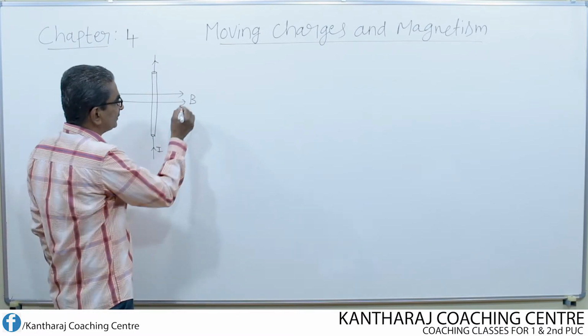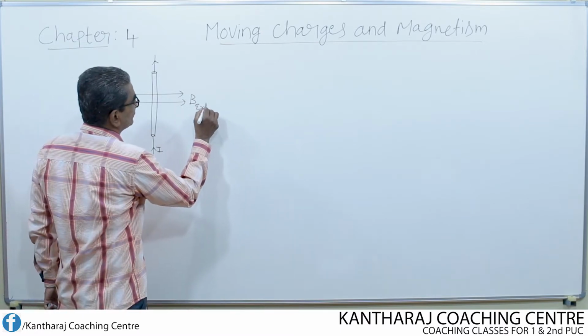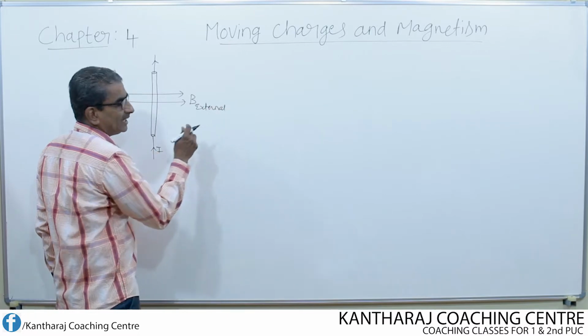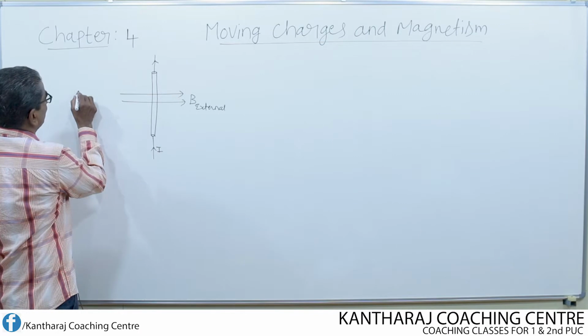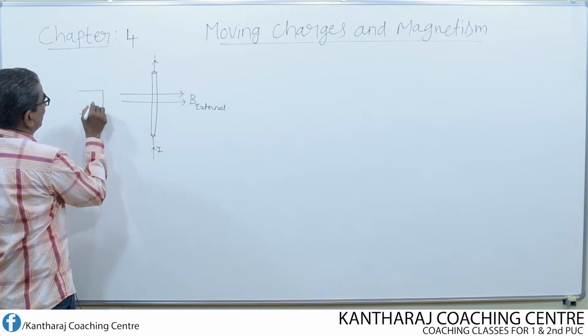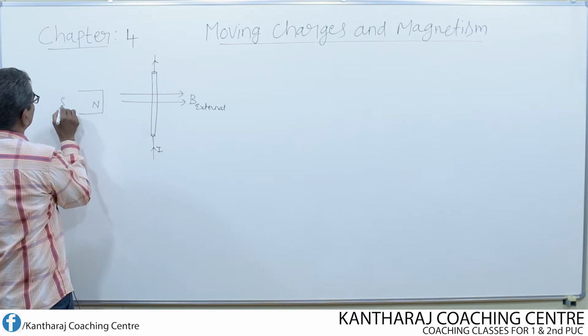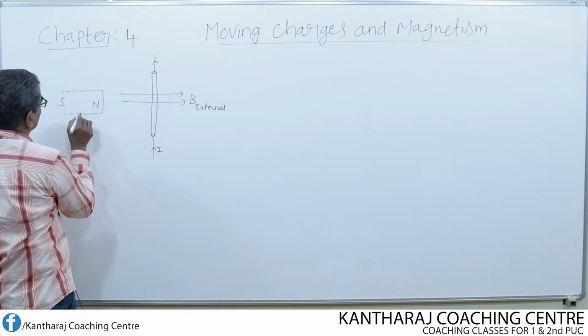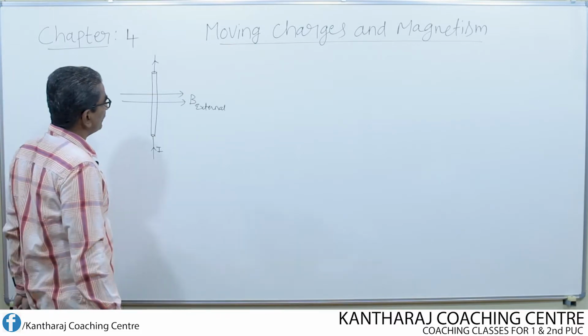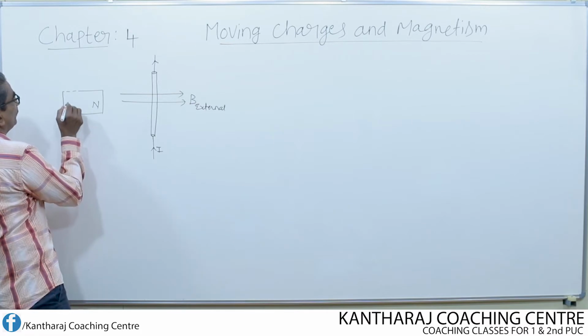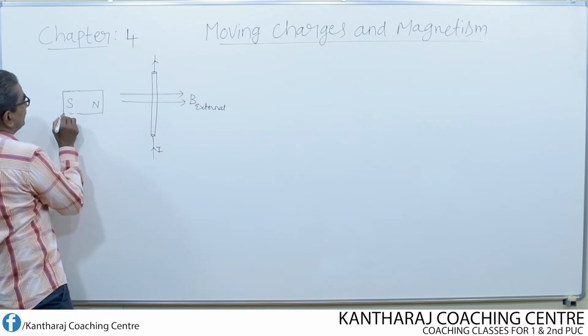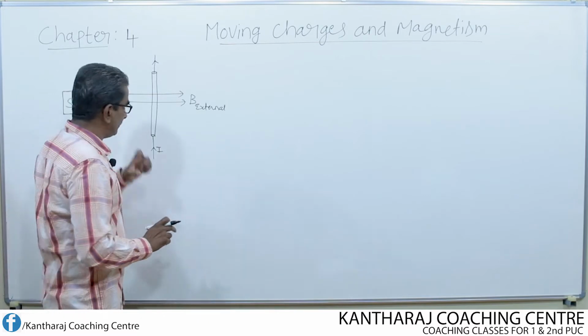Which are those two fields? This is an external field, means additional field or outside field. How is it produced? It can be produced by making use of a bar magnet. So, north pole, south pole, okay. By using a bar magnet or powerful electromagnet, we can produce the magnetic field.